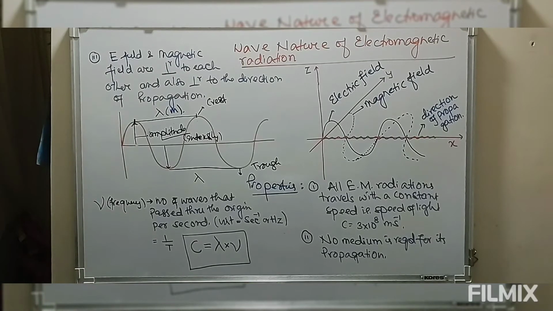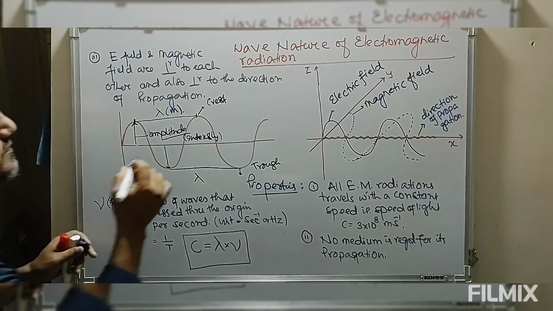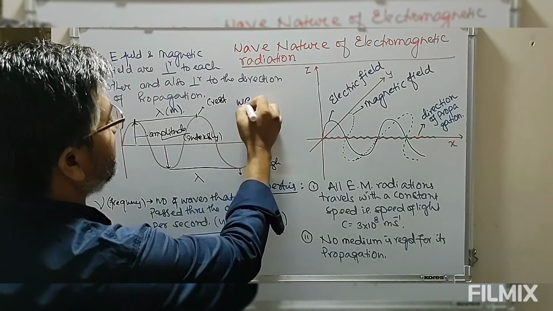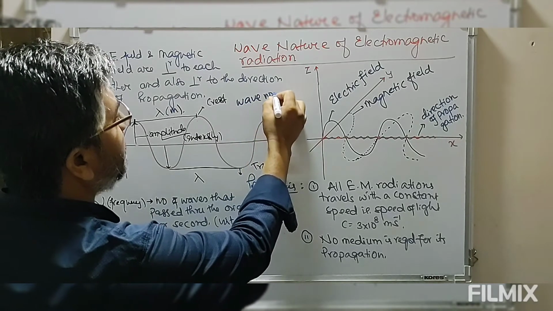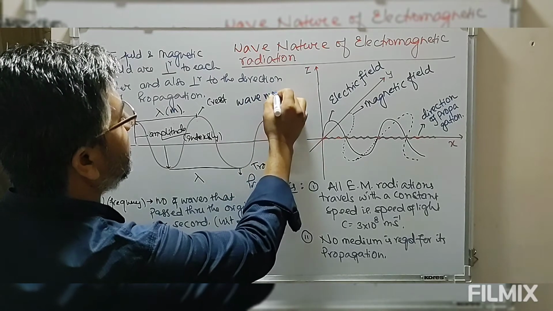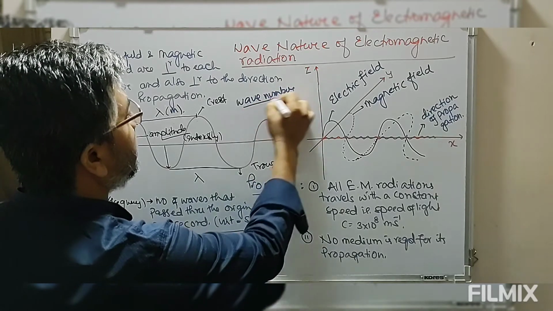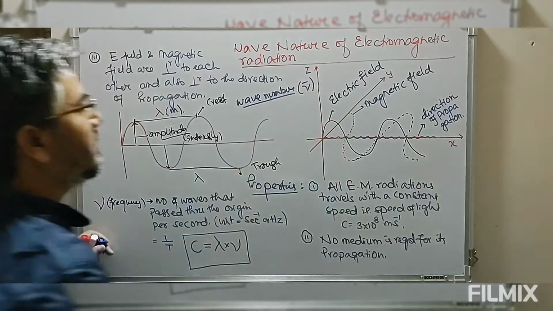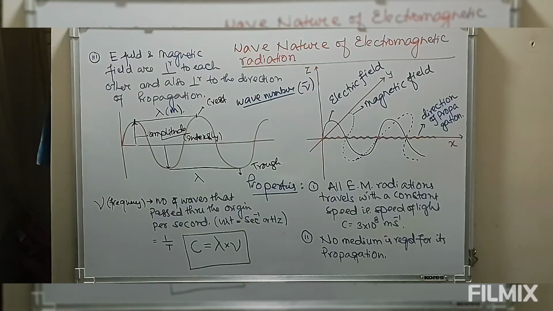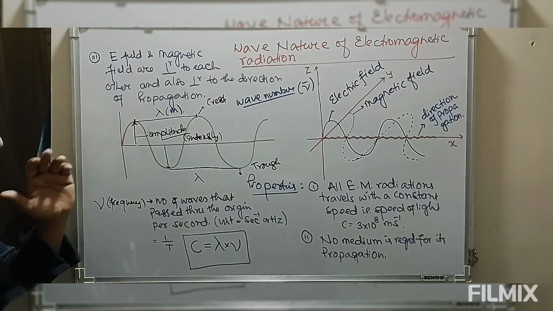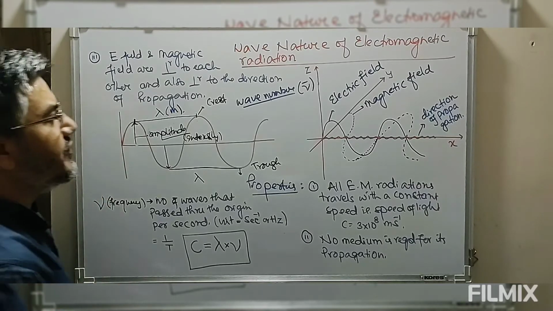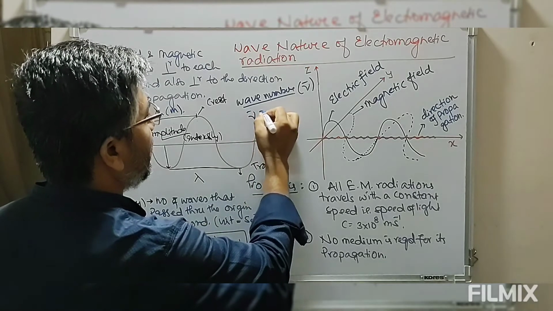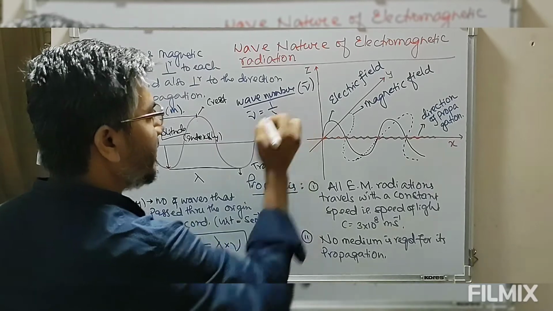Then we have one more term, that is the wave number. This wave number is denoted by mu bar. By definition, it is defined as 1 by wavelength.